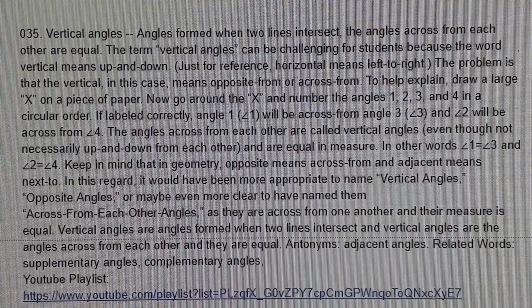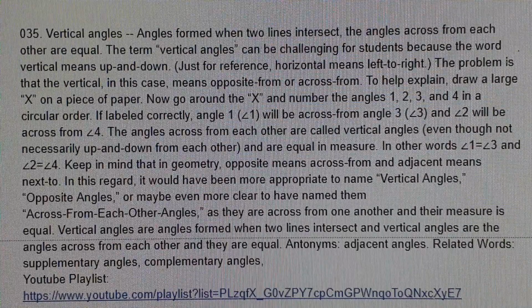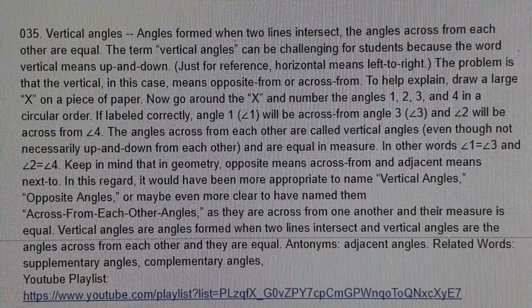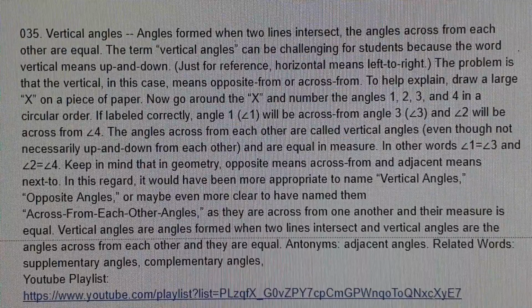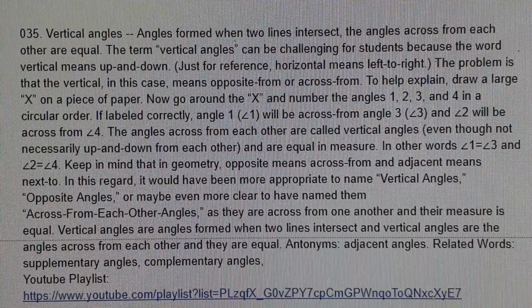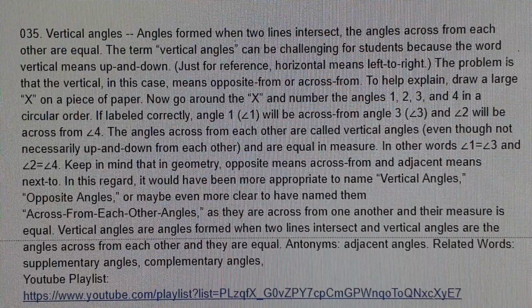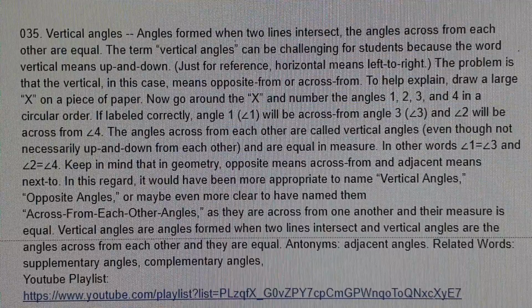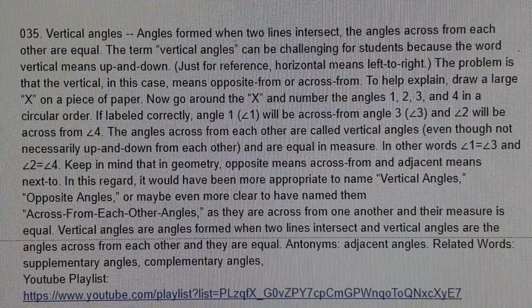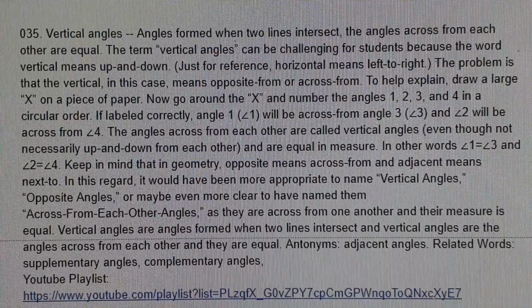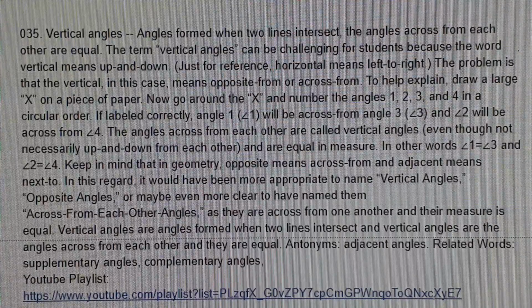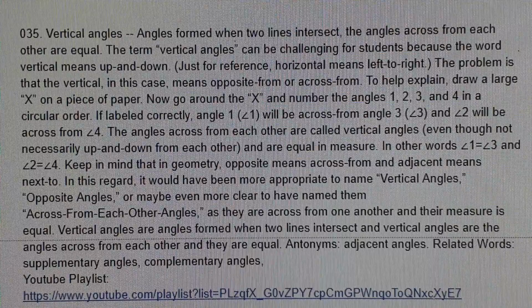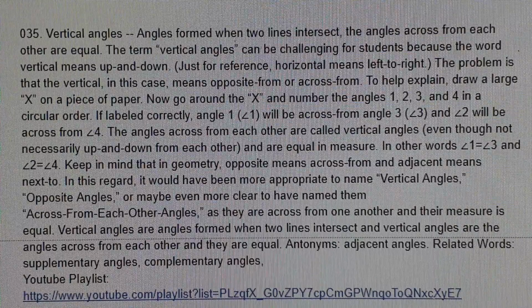To help explain, draw a large X on a piece of paper. Now go around the X and number the angles 1, 2, 3, and 4 in a circular order. If labeled correctly, angle 1 will be across from angle 3, and angle 2 will be across from angle 4.